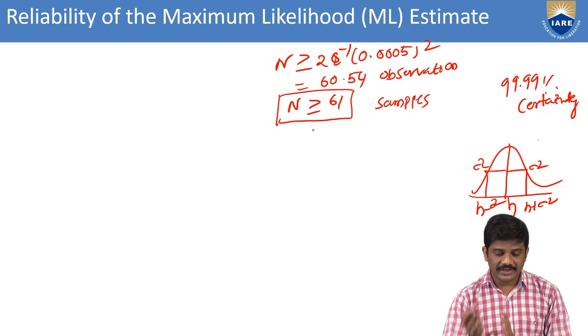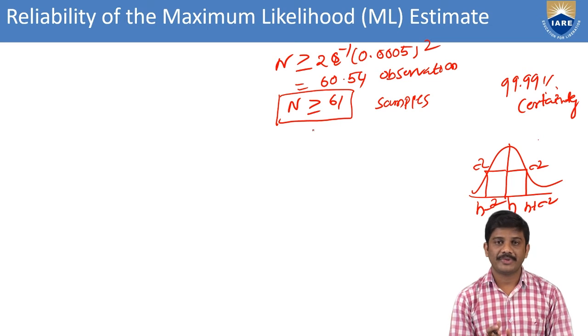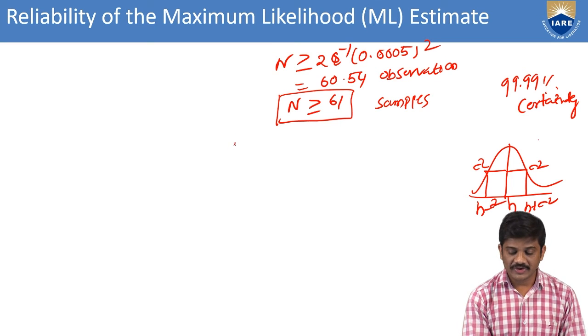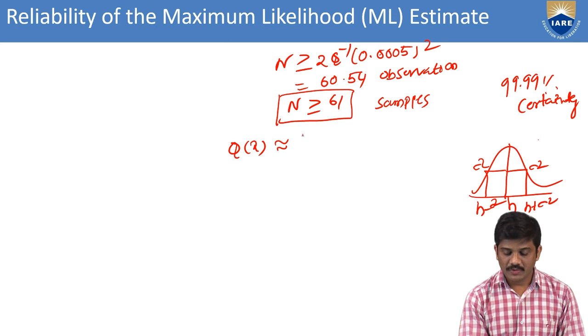We can also take it from the approximation of the Q function. Then we can write Q of x approximately equal to 1 by 2 e power minus 1 by 2 x square.